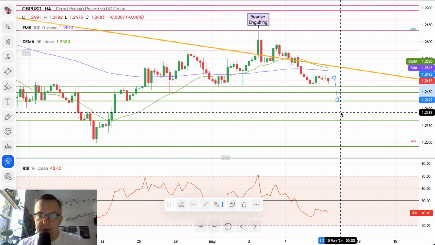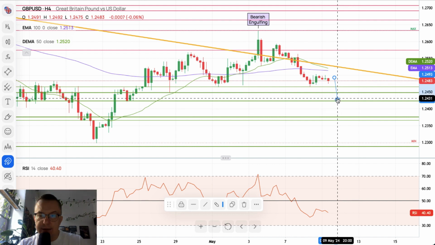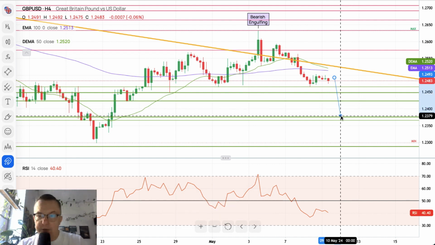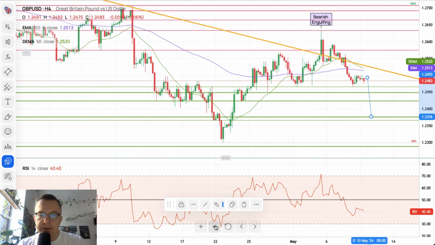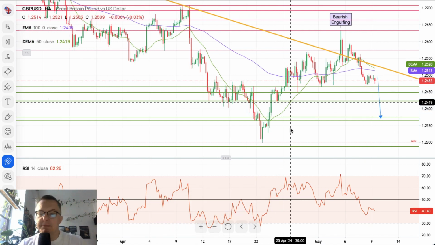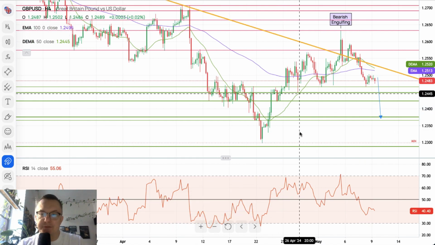If not, then another movement to the downside is expected, to 1.2378. This is the next target. Eventually, the low of 1.2298, the swing low, is the ultimate target in the coming days.